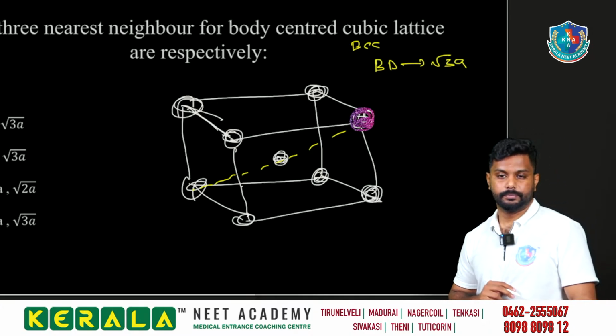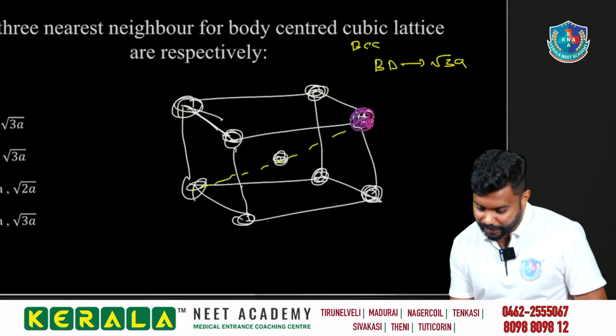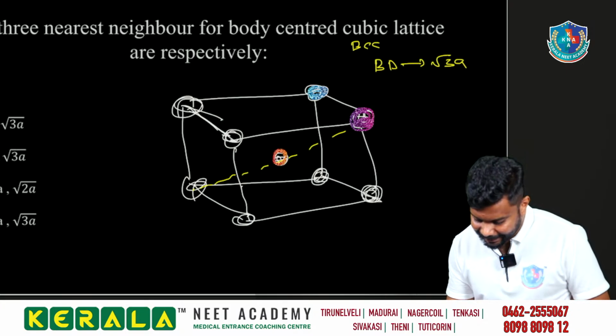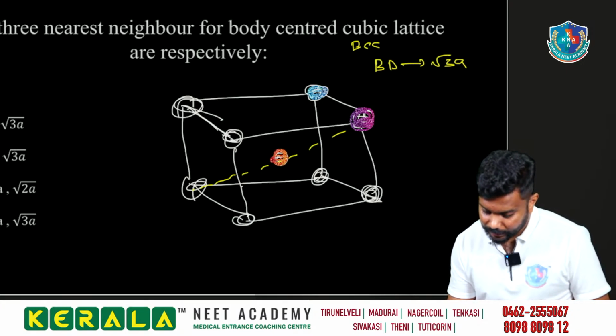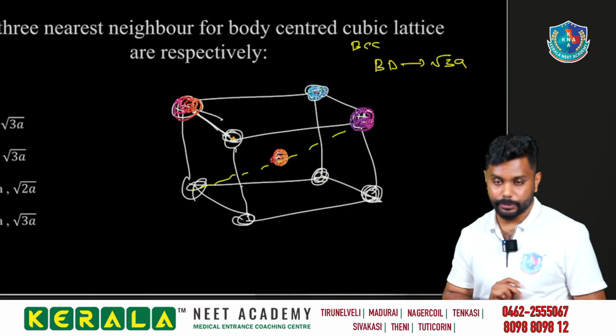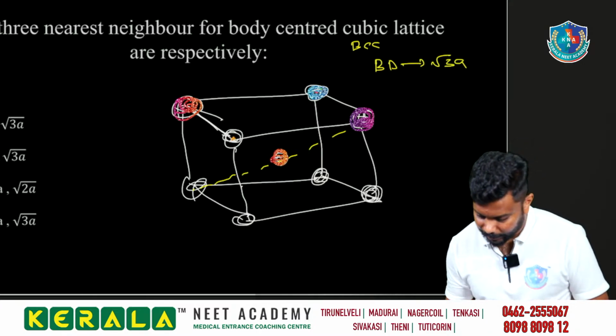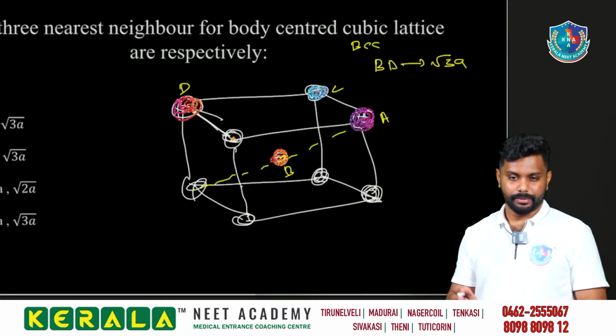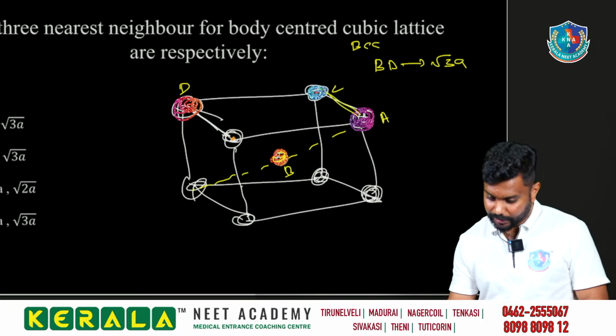Take this atom. Its nearest neighbors are this one, then this one, then this also can come. So this we don't need to consider because we already considered this one. So I'm just giving the names: this is A, this is B, this is C, and this is D. Who is nearest? B is the nearest. Why? Because it is adjacent.